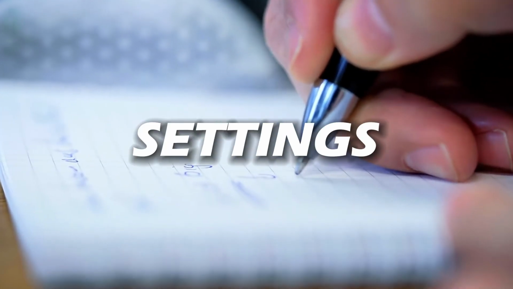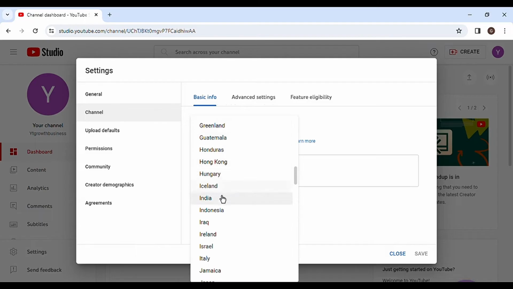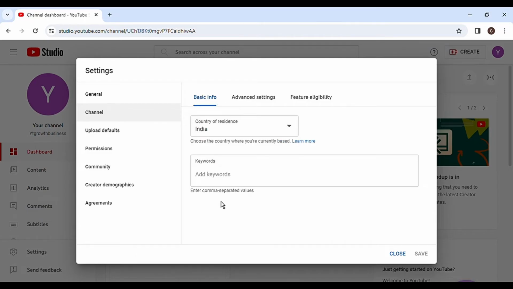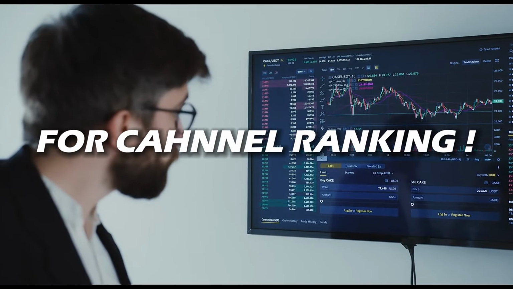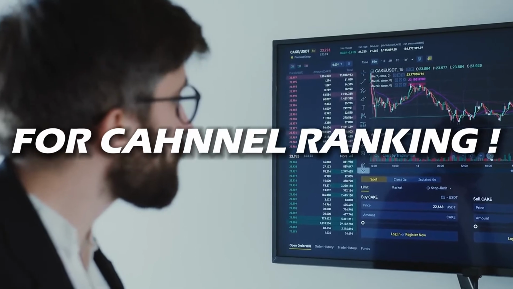Providing accurate country and residency information is vital for channel ranking and visibility. This setting enables better targeting of content to specific audiences. Utilizing keywords strategically can enhance a channel's searchability and ranking. It's important for those keywords to be relevant to your channel's theme to attract the right viewers.